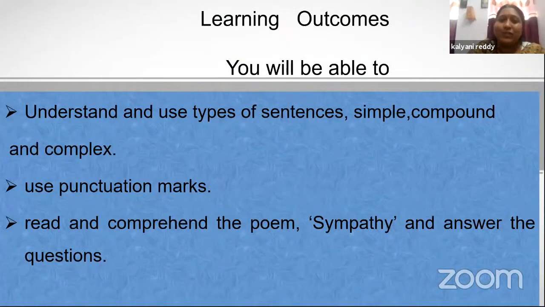Well, dear students, today's learning outcomes: after this session, you will be able to understand and use types of sentences, that is, simple, complex, and compound sentences. You will be able to use punctuation marks, read and comprehend the poem Sympathy, and answer the questions as well.